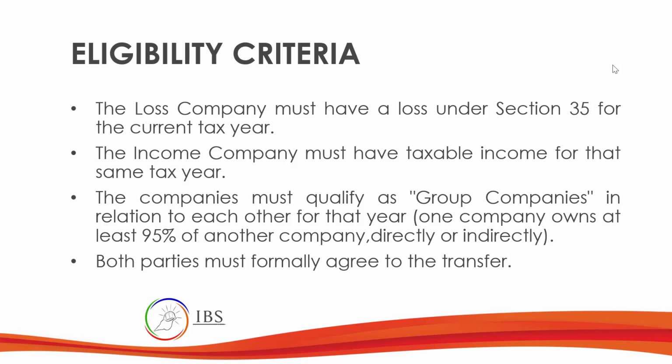So how do we test these group companies? One company owns at least 95% of another company, directly or indirectly. Both parties must formally agree to the transfer. So these are the criteria that need to be followed in order for a company incurring a loss to transfer it to another company which earns income.